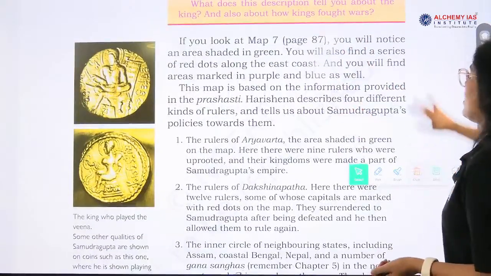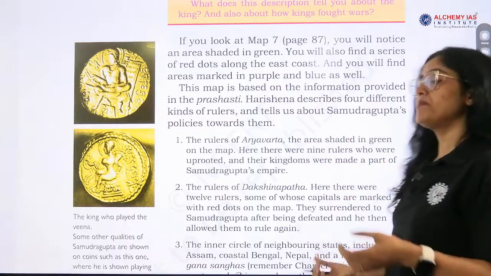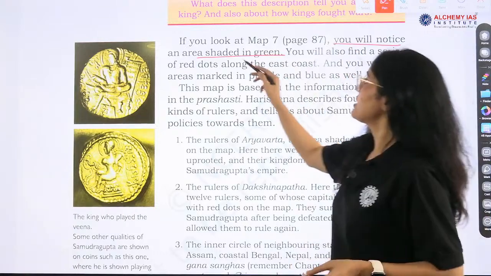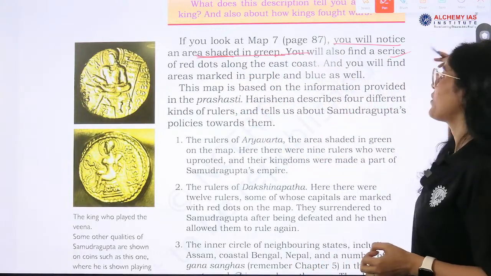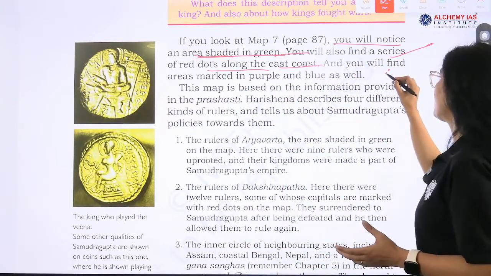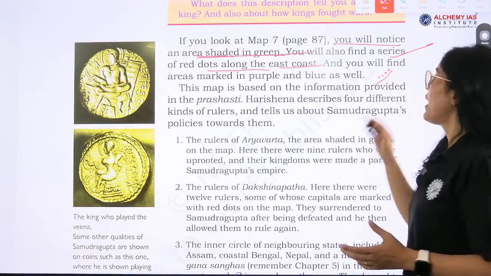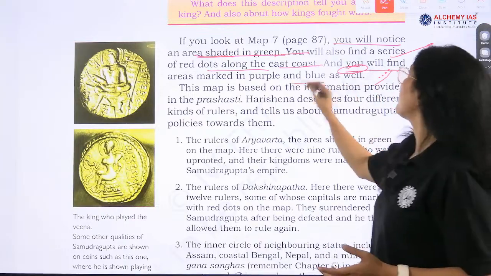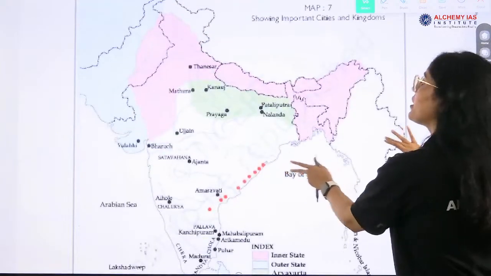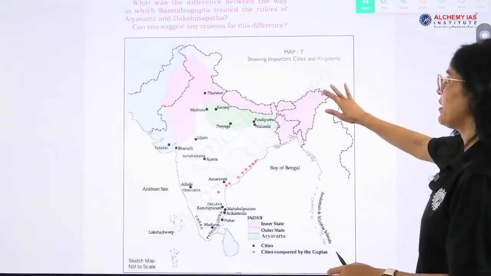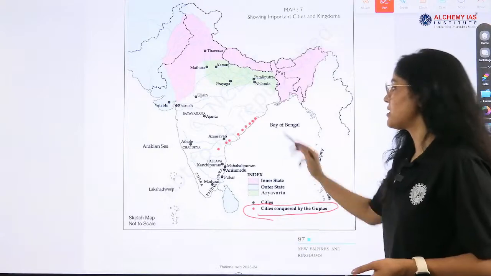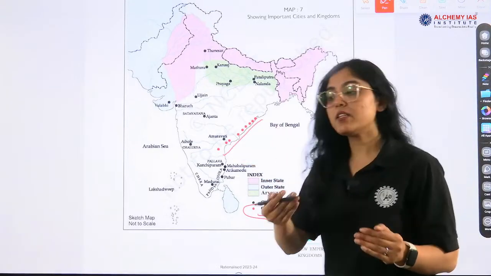Now, the next important information which is relevant for the examination: you will notice an area shaded in green. You will also find a series of red dots along the east coast. So there is a map in which there are red dots given on the east coast, and shaded areas are given. Let's see the map first. This is the map. The green area is shaded, and then there are red dots. What are these red dots? Cities conquered by the Guptas. These were the territories conquered by the Guptas.